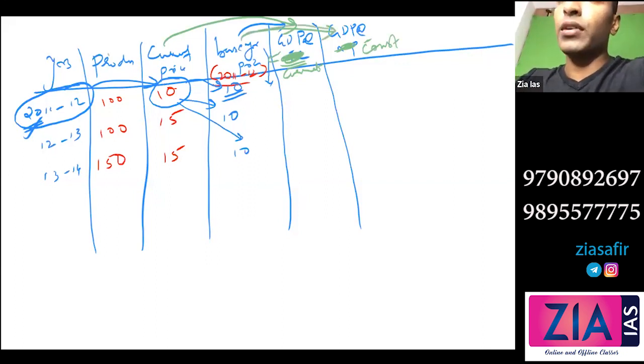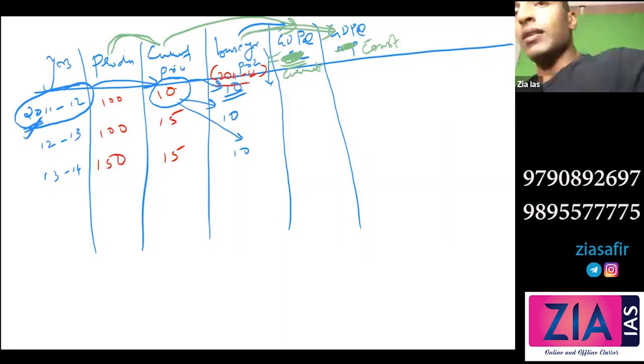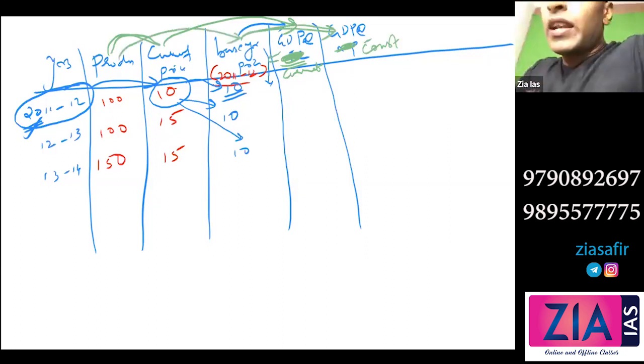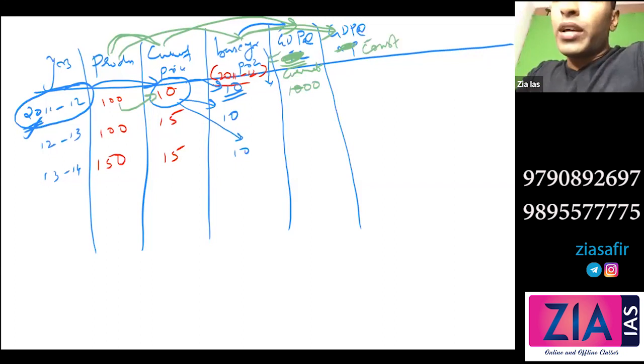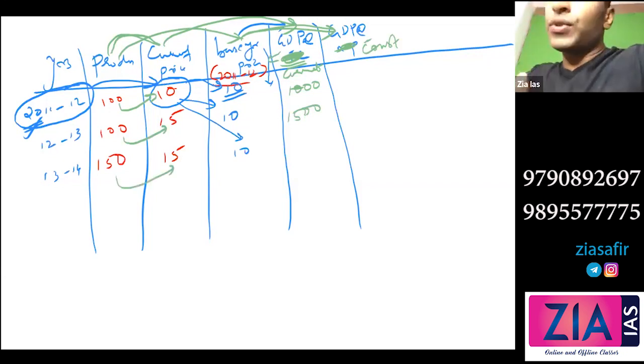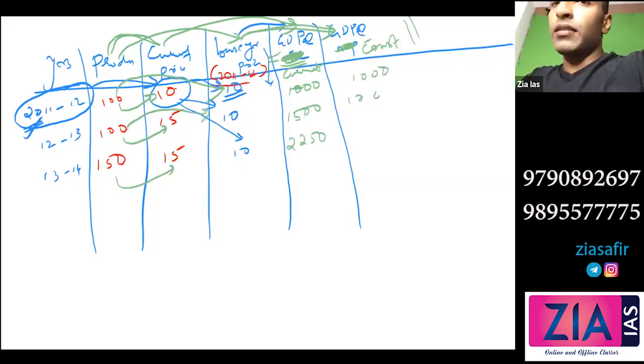Okay. So I'll multiply production into current price, and production into base year price. First, if I need to get the current price, what will I do? 100 into 10, so I can write 1000 here. So 2012-13, 1500. 13-14, 15 squared, that is 225, so 2250. Now we can write the constant price. So 100 into 10, that is 1000. 100 into 10, 1000. And 150 into 10, that is 1500.